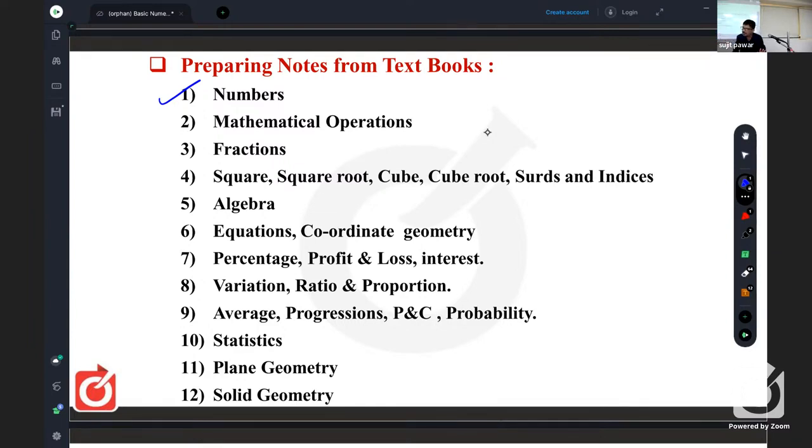Whichever maths you have studied in your school days, you have to revise that again. In that revision, from 5th to 10th for state board and 6th to 10th for CBSE, or you may have NCERT books, right? You can directly go for NCERT books if you are comfortable. If it is not, be frank. If it is not, then first go through state board books and then NCERT, because these are applications you have to do. So first, that is numbers. How to prepare notes for that? Let me tell you. We have to go horizontal.